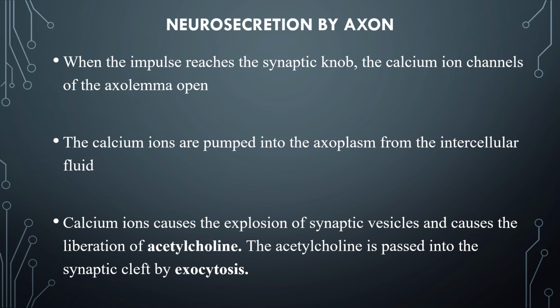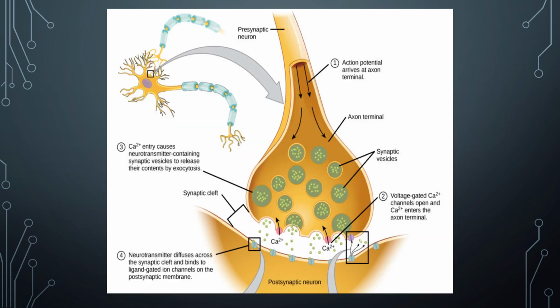The calcium ions are pumped into the axoplasm from the intercellular fluid. Calcium ions cause the explosion of synaptic vesicles and cause the liberation of acetylcholine. The acetylcholine is passed into the synaptic cleft by exocytosis. This is an image of synaptic transmission.